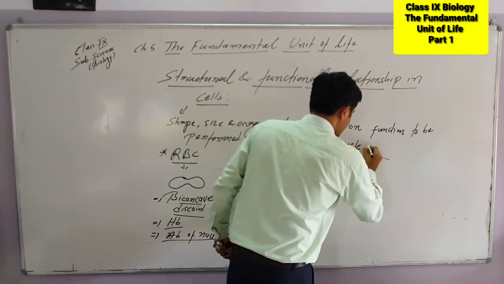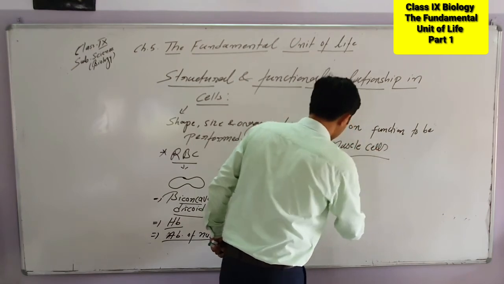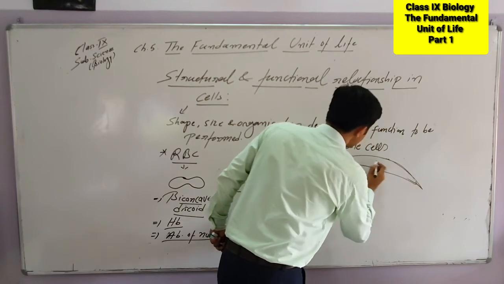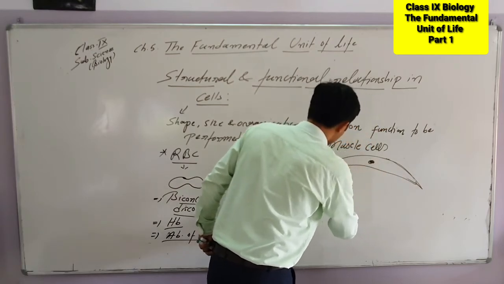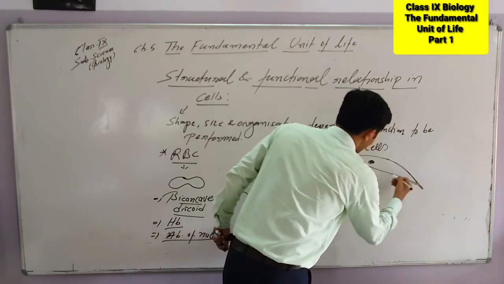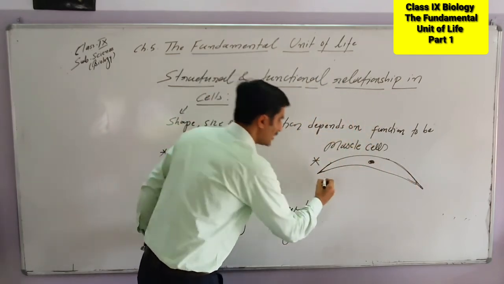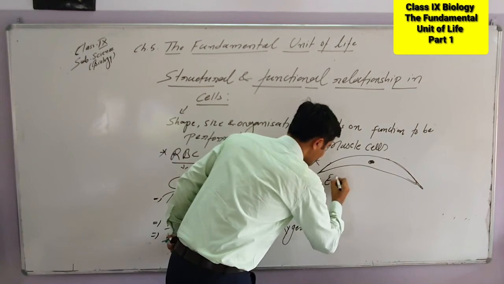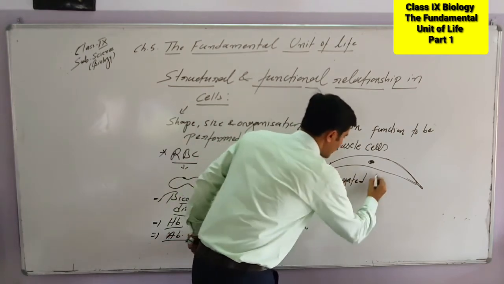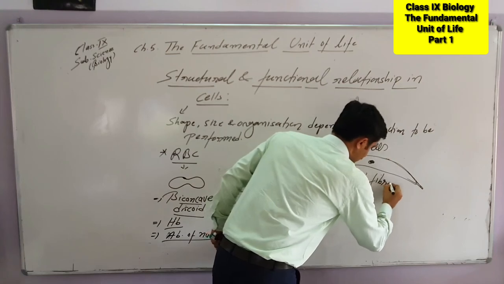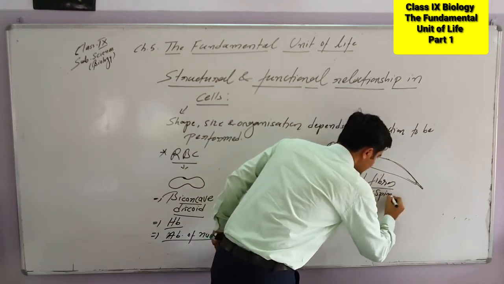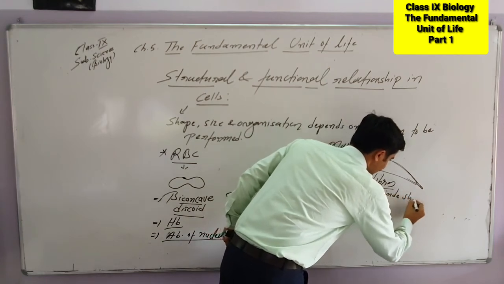Muscle cells, if you have seen, are always spindle shaped. They are filamentous, elongated fibers.